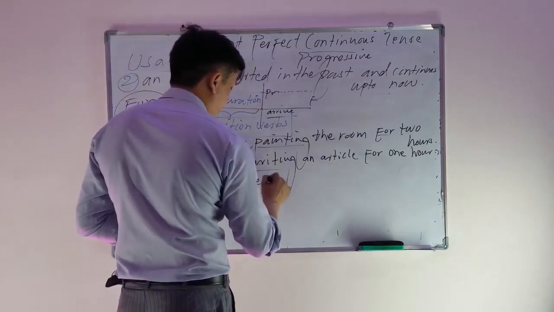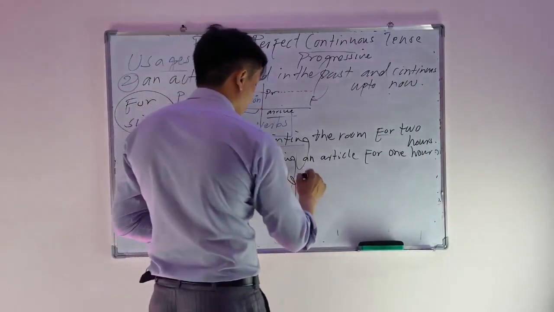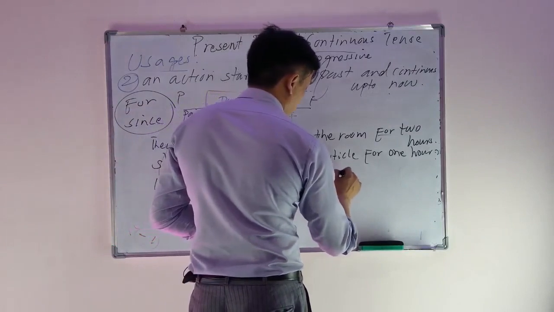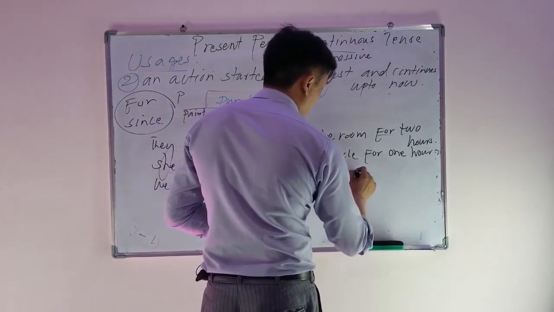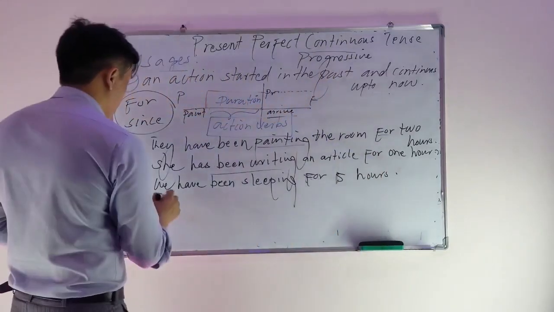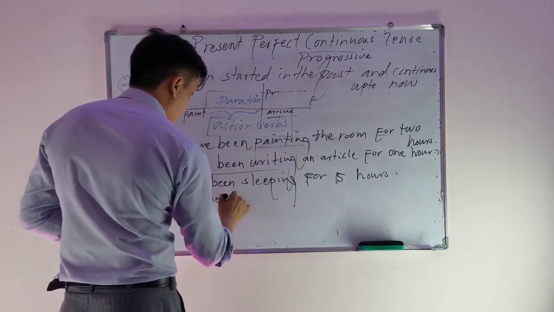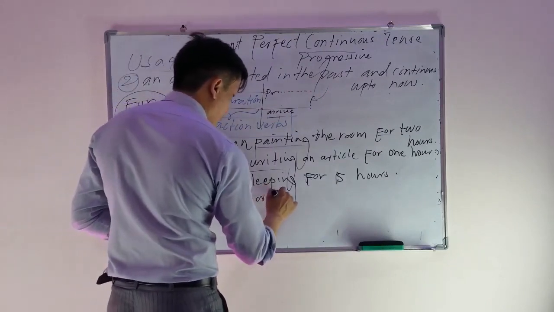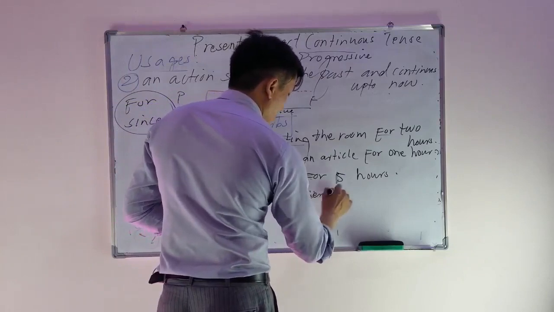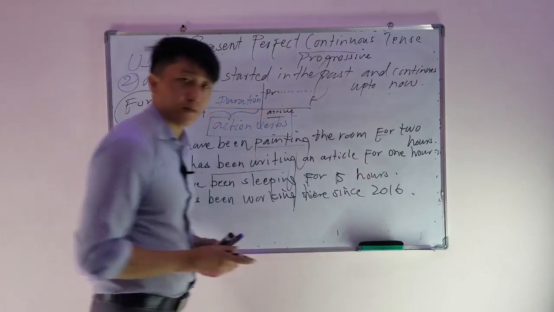Or we can say we have been sleeping. For how long? We have been sleeping, for example, for 5 hours. Or let's say, for example, he has been working here since 2016.